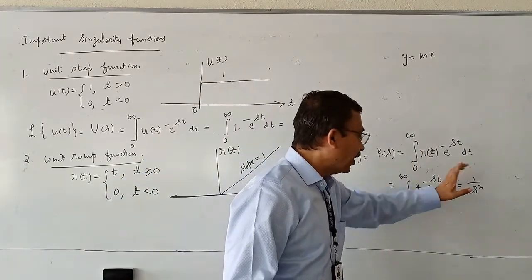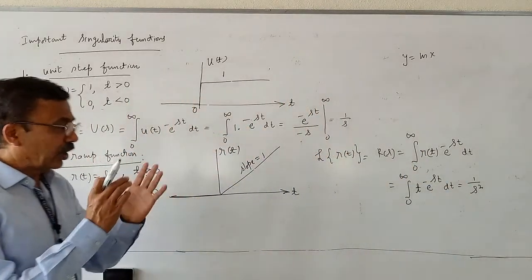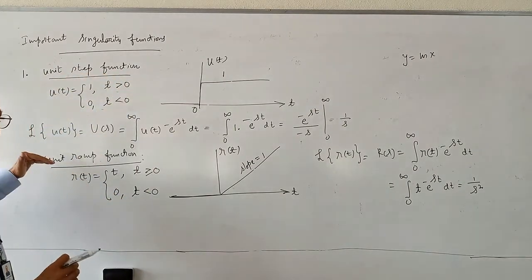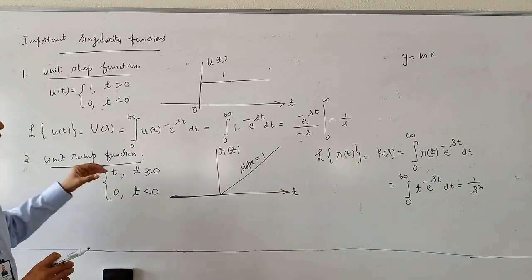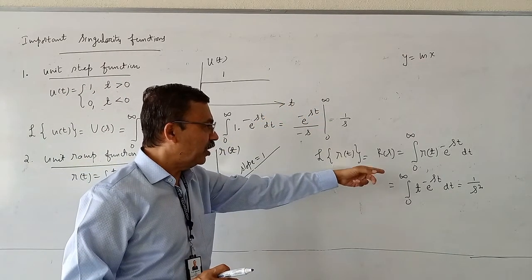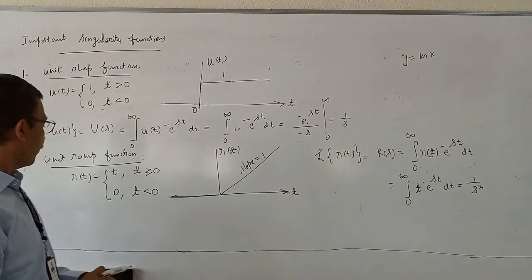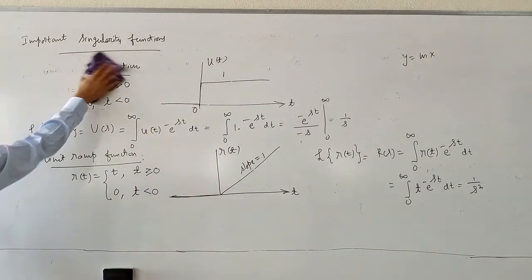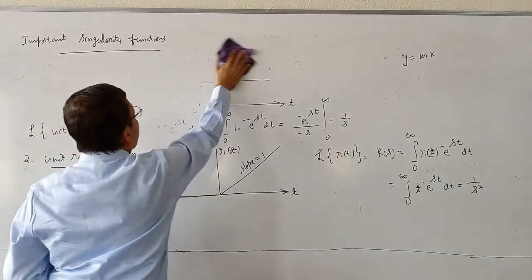Negative sign I have not taken here. So in control system, step function is called positional input, ramp function is called velocity input. The reason being, if you differentiate position, you get velocity in s domain. Please note that. Third function I am going to write is called impulse function.